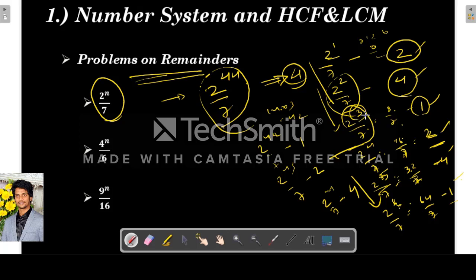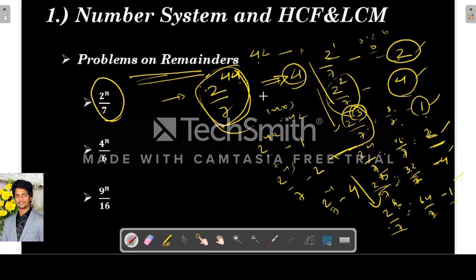So after power 3, after the power is a multiple of 3, the pattern is getting repeated. Again the same pattern will repeat for 2 power 7, 8 and 9. So when they are asking something like 2 power 44 by 7, we have to see where this falls. The multiple of 3 nearest to this is 42, right? So for 2 power 42 by 7, the remainder will obviously be 1.